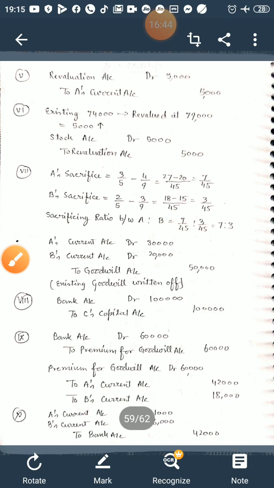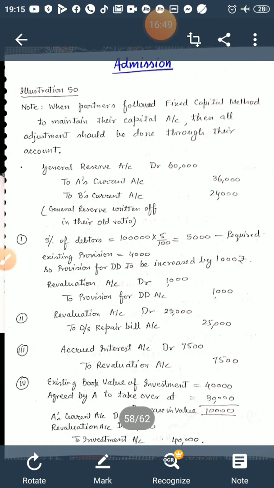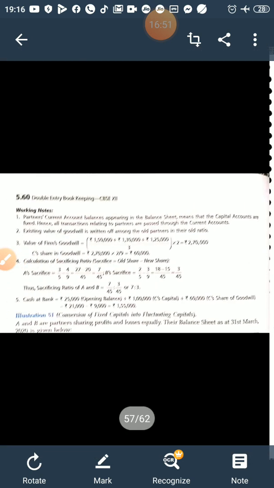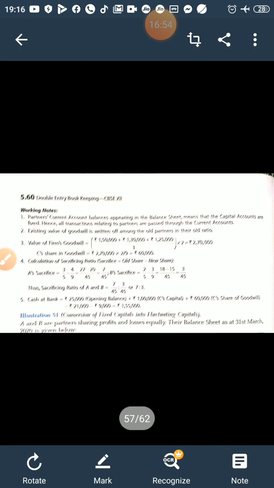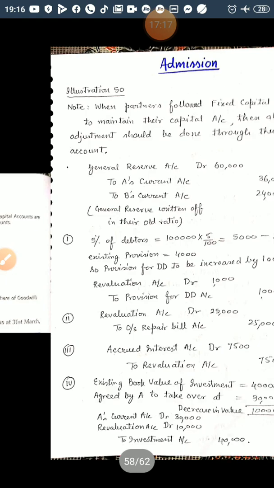So premium for goodwill which he is bringing, for premium for goodwill we have shown the calculation. Total goodwill they have calculated as twice the average profit, that is 2,70,000, and C's share is 2 by 9 of the 2,70,000. This you can see, this is the calculation of goodwill. So C's share is 60,000, this 60,000 he is bringing. So for the premium, I have shown the journal entries here.